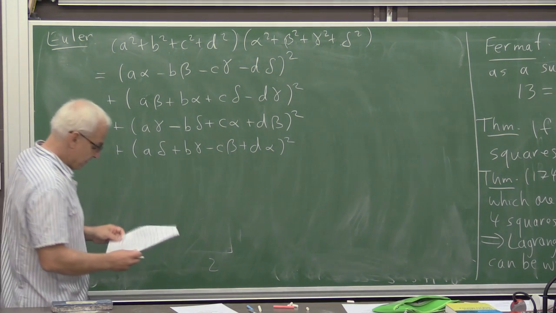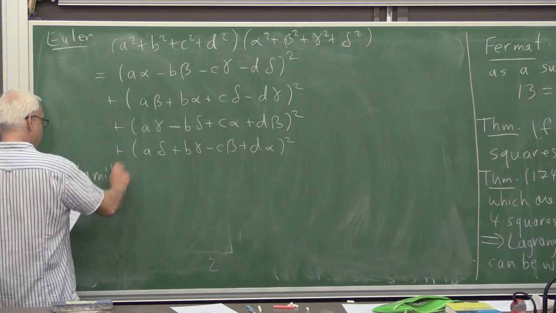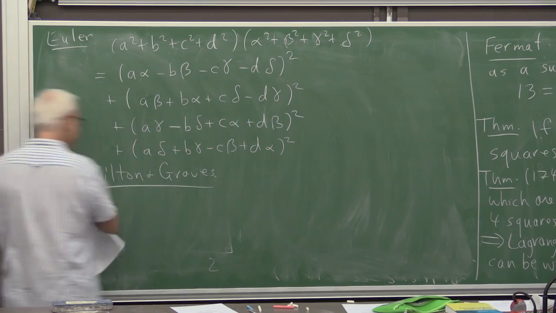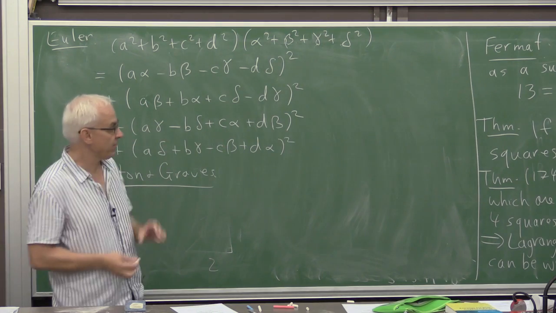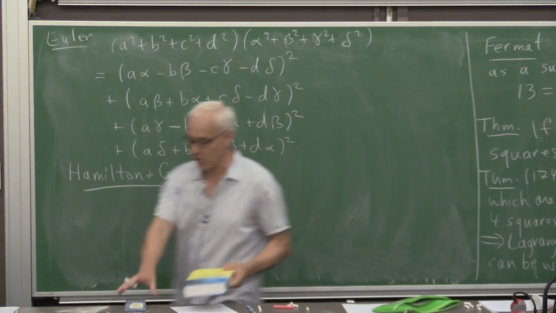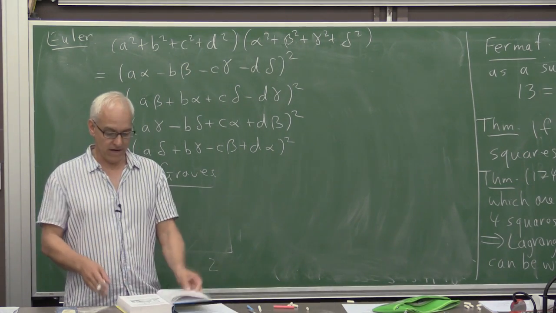Okay, so now we move forward to Hamilton and his friend Graves. So Hamilton was unaware of Euler's formula. In fact, Hamilton didn't have a very good idea of the number theory that's naturally connected with this question. But he was interested in how do you multiply three-dimensional vectors?